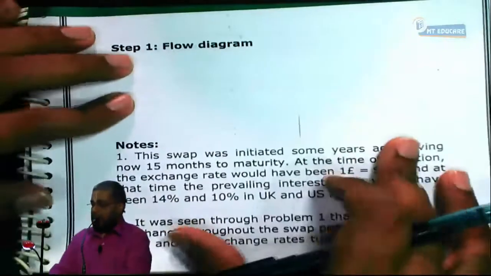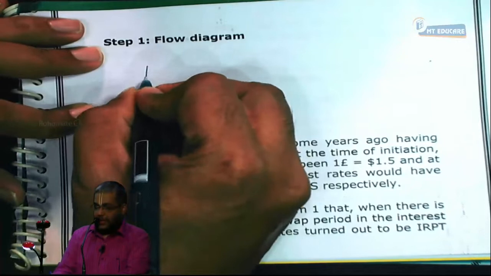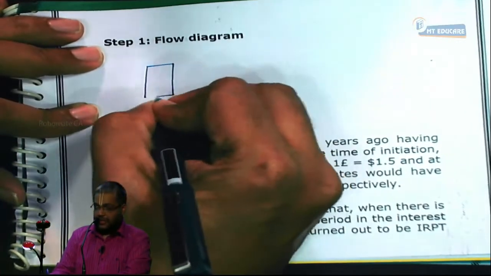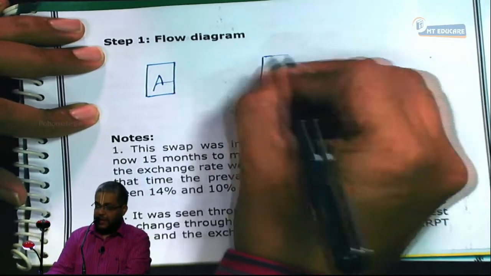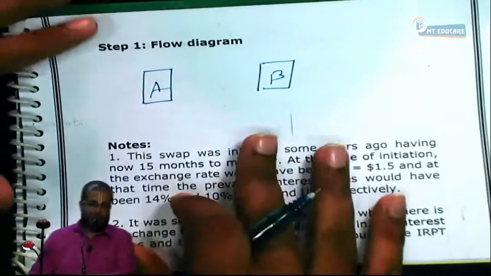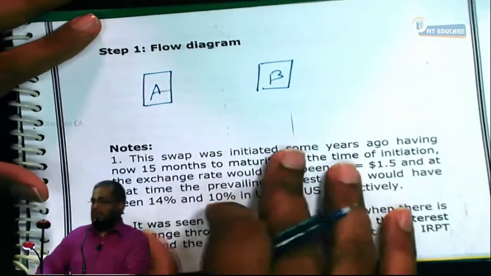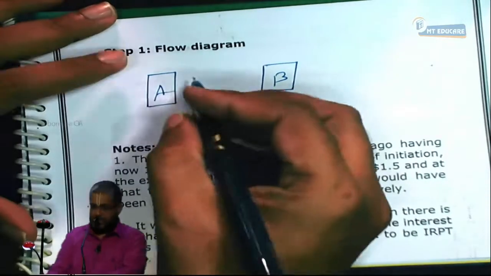Swap is between two parties. Can you draw together? Name the two parties A and B. It is between A and B. Assume like this.